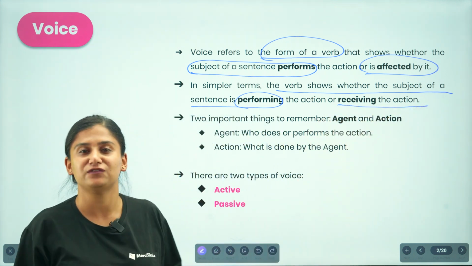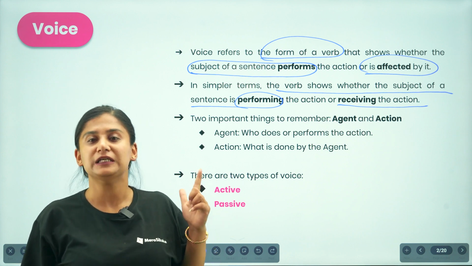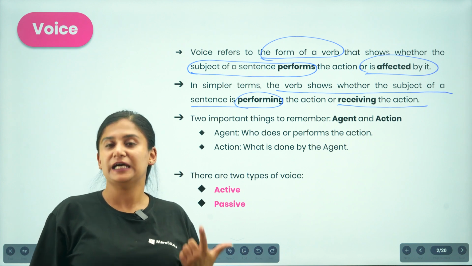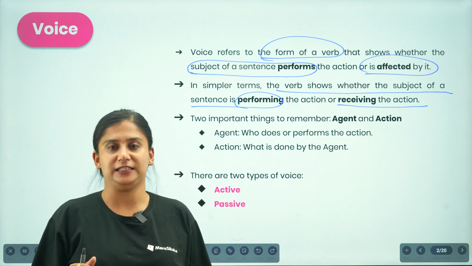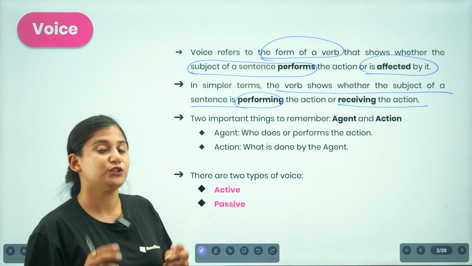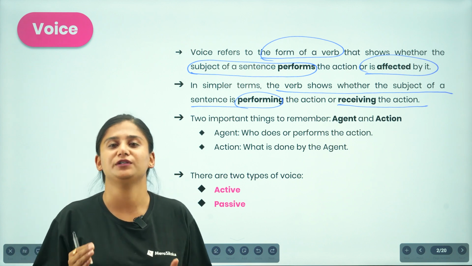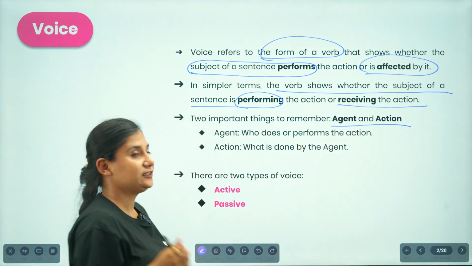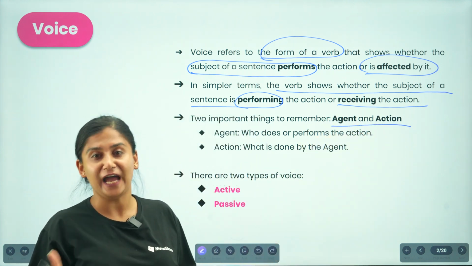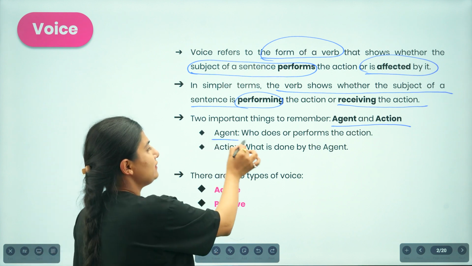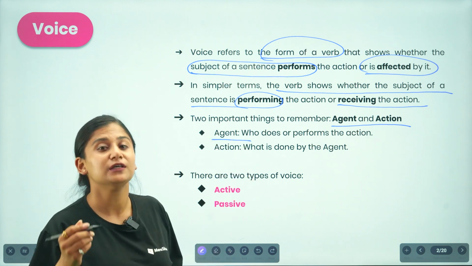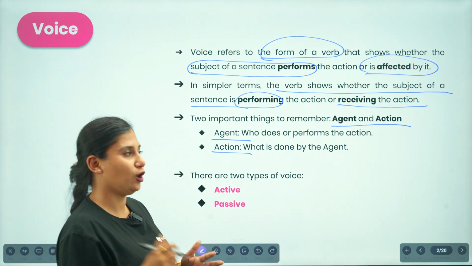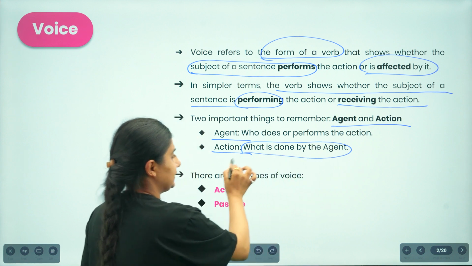You can understand it with two words: performance or receiving. Whether the subject is performing the action in a sentence, or the subject is receiving the action in a sentence. Moving on, there are two things that are very important whenever we talk about voice, and those two things are agent and action. The agent is the one who performs or does the action in a sentence, and the action is what is done by the agent.